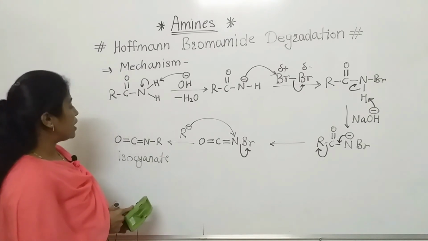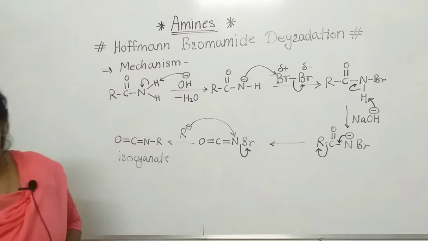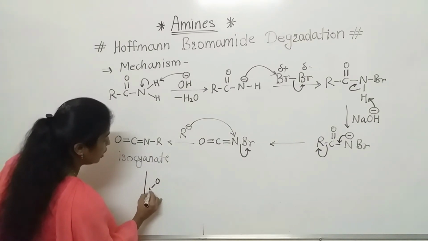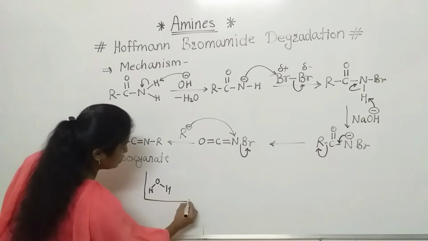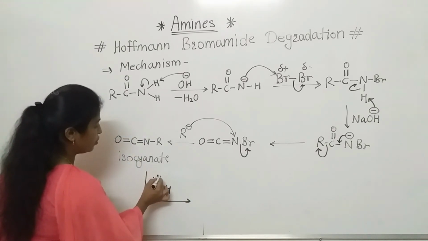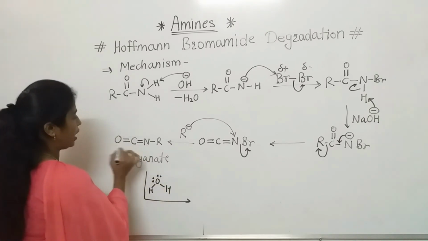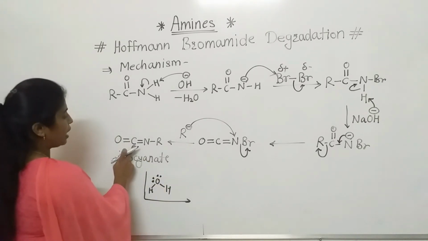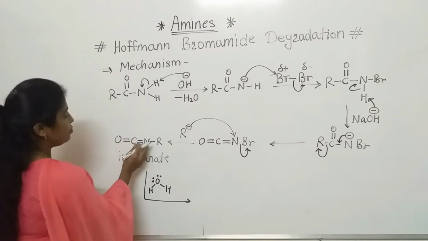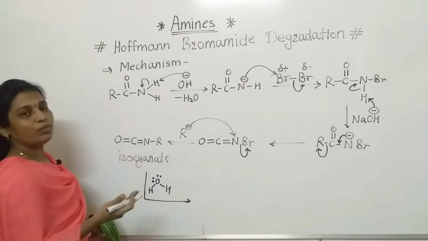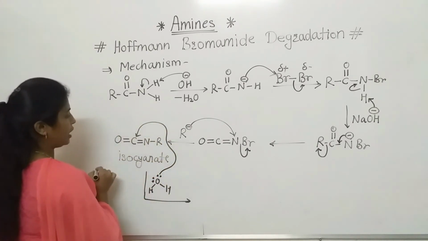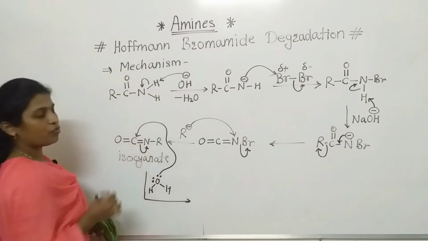Now it's time for the water molecule to enter. What will happen when the water molecule enters? Oxygen has 2 lone pairs, so oxygen will prefer to attack on that carbon. Why? Because carbon is attached to 2 electronegative atoms, which pull electrons towards them, and carbon becomes more electrophilic. So it will attack on that carbon, and this carbon-nitrogen bond will get broken.